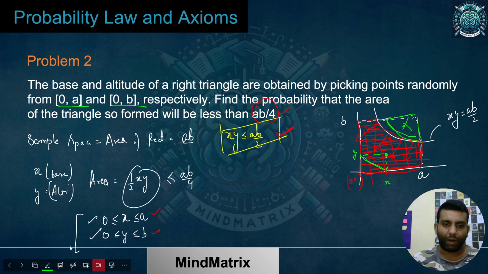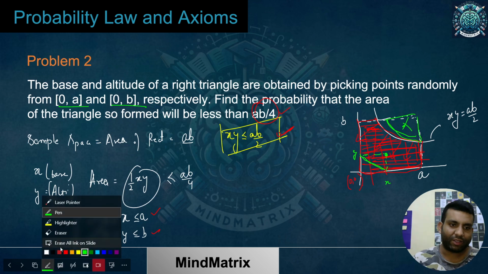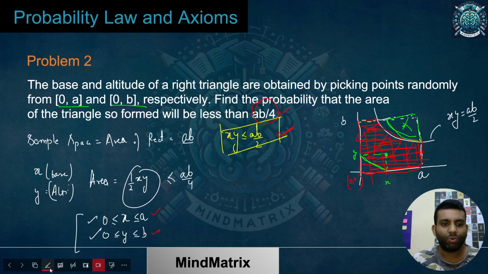So up to this point, I guess everything is clear, and you have to find out now what these points are. The y coordinate of this is B for sure, because that is lying on the y equals B line, and the x coordinate for this point, you already know, is A. What is the y coordinate you are looking for? So that then you can calculate the area between that. How can you calculate the area?